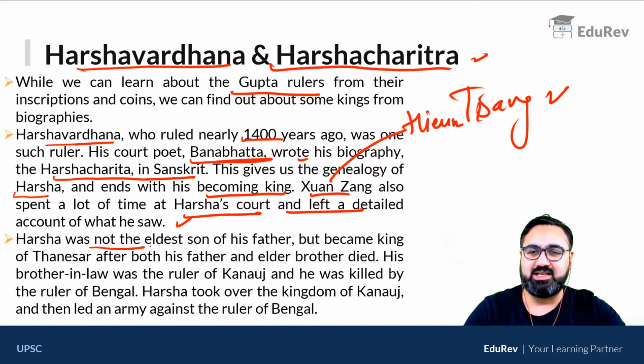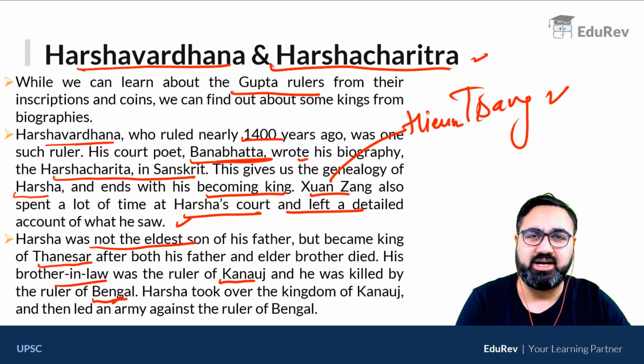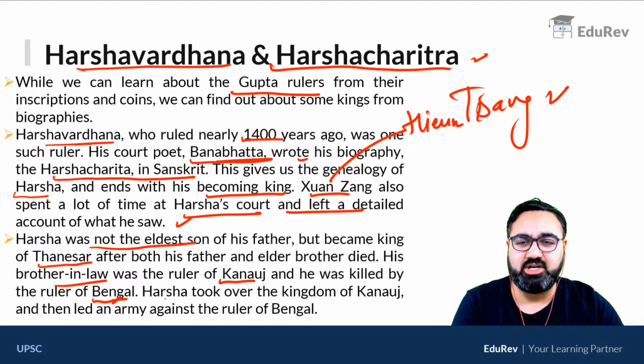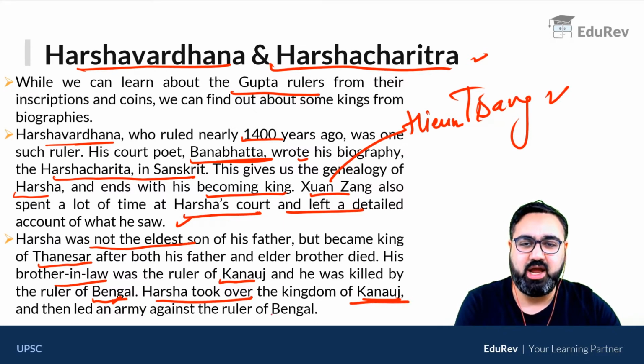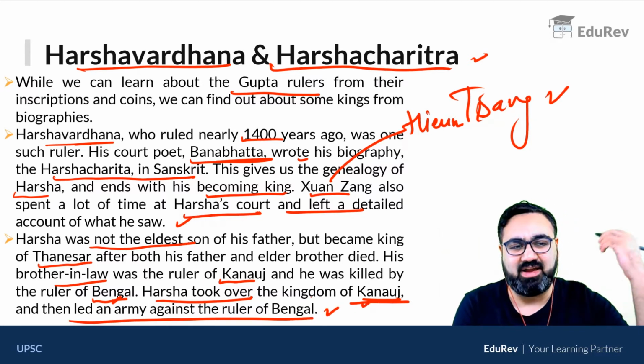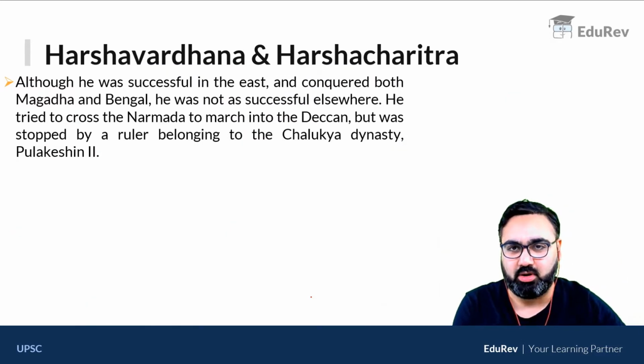Harsha was not the eldest son of his father but became the king of Thanesar, that is in today's Haryana, when both his father and his elder brother were killed. His brother-in-law was ruler of Kannauj. He was also killed by the ruler of Bengal. His name was Shashank. So Shashank, ruler of Bengal, killed his brother-in-law, that is Jija. Then Harsha took the responsibility and he took over the kingdom of Kannauj and led an army against the ruler of Bengal. That is when at a very, very young age he became the ruler.